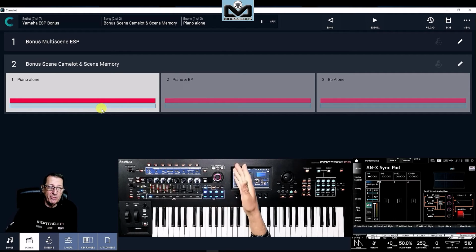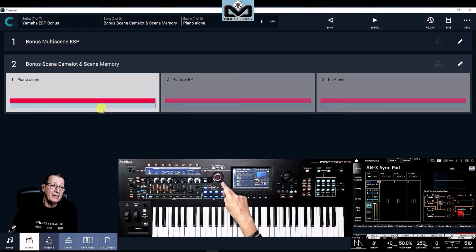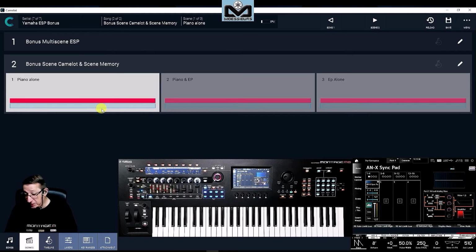On the scene memory, you can memorize the supernode position. If you set for the second scene the mid position here that we have on Montage M, you have the piano and the electric piano together in layer. And if I set on the third scene the supernode here on the right, I have only the electric piano. So can I do that with 3 scene memories?